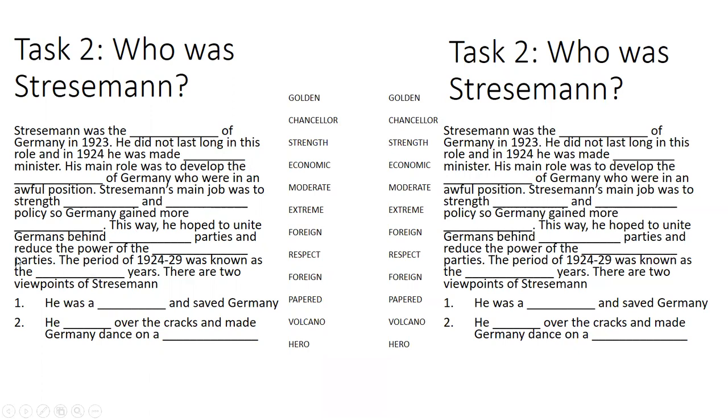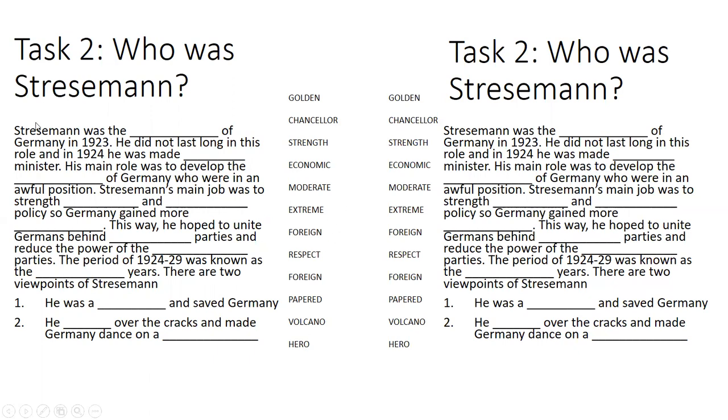The period of 1924 to 29 was known as the blank years, and there are 2 viewpoints of Stresemann. He was a blank and saved Germany, and he blanked over the cracks and made Germany dance on a blank. And the key words here are golden, chancellor, strength, economic, moderate, extreme, foreign, respect, foreign again, papered, volcano, hero.